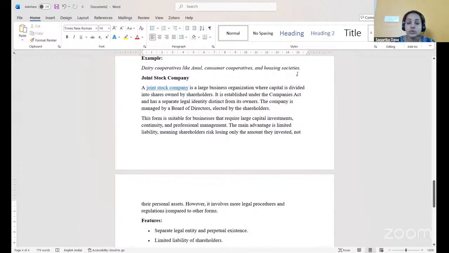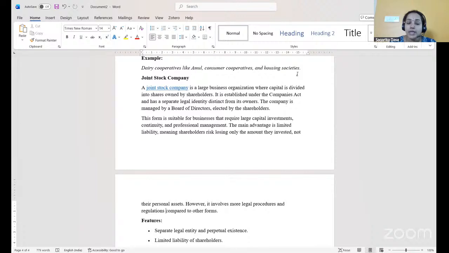And the next and most important form of organization we have is the joint stock company. A joint stock company is a large business organization where the capital is divided into shares owned by shareholders. When we say joint stock company, share capital comes into the picture. It is a large business organization where capital is divided into small units that we call shares, which are owned by the shareholders. It is established under the Companies Act and has a separate legal identity distinct from its owners.